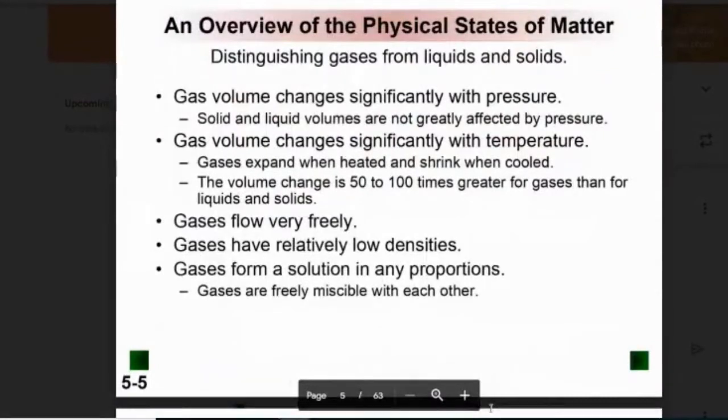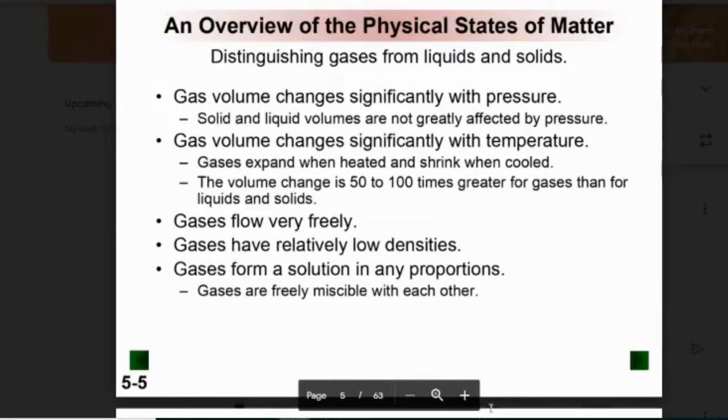All right, so things that distinguish gases from the other two. Gases are affected by pressure because, well, they're far apart. Right? And if you apply pressure to them, they go closer together. On the other hand, solids and liquids are already close together. When you apply pressure to them, they don't really go any closer together than they already are. They could, but it would take a significant amount of pressure to do so, and they're not affected as much as gas particles because it's easy to push gas particles together.